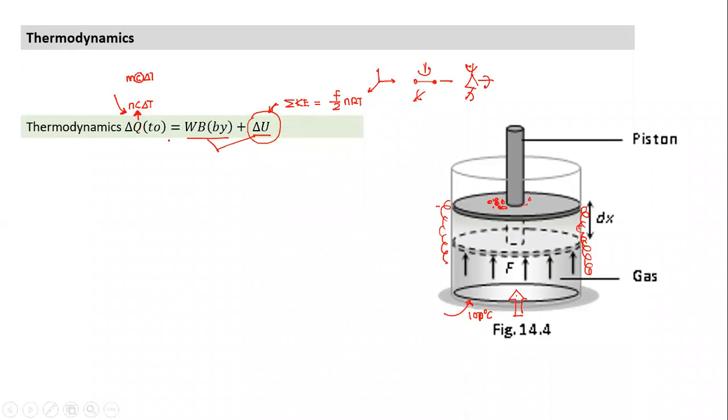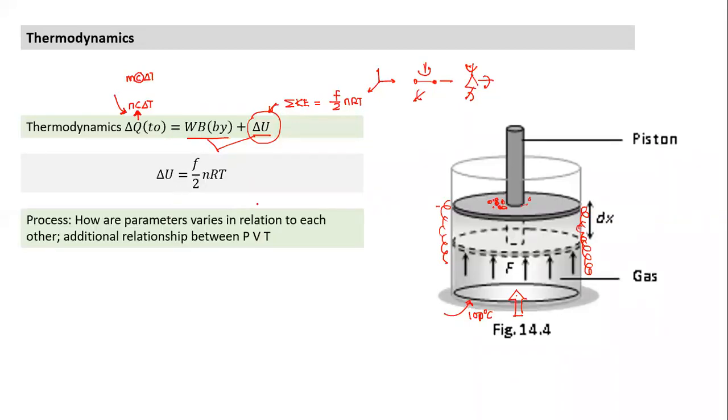So I'll come to that part again as we proceed further. Understanding this equation has to be very clear, and most of the work is application of this. So this is one equation. Another is PV = nRT, the ideal gas equation, which we always use. That's always valid. And when we talk about processes, there are three parameters, P, V and T. Other parameters are derived. How are they varied with relation to each other?